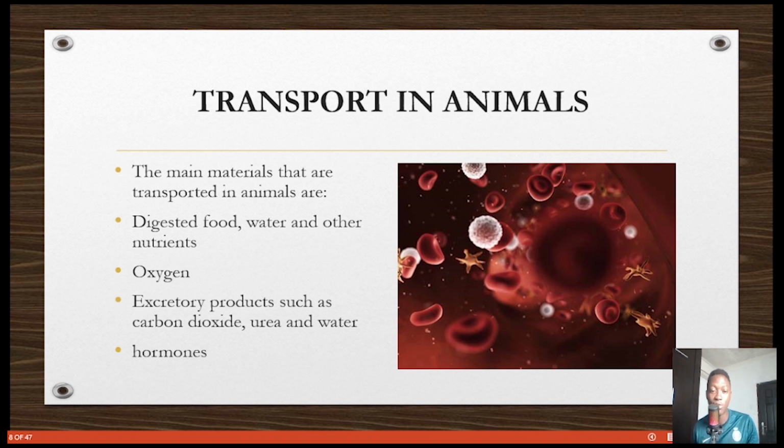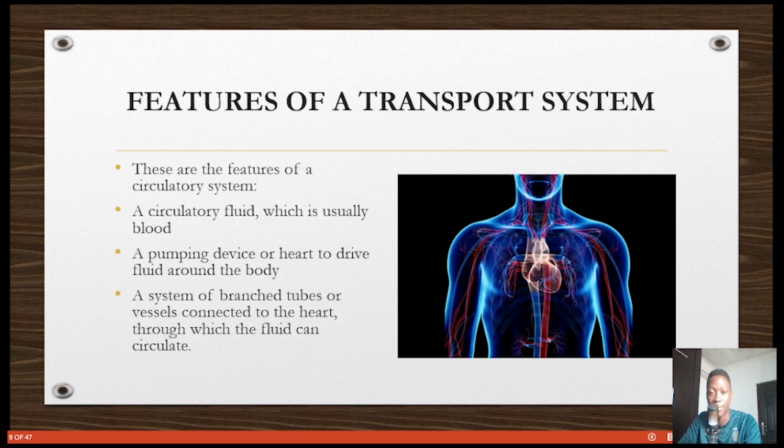Oxygen comes in through the lungs and needs to be transported to all the cells of the body so that they can respire, they can create energy from food. Because respiration is the use of oxygen to break down food for energy. So oxygen needs to be transported from the lungs to every cell. The cells, after metabolizing, after breaking down food, are secreting products such as carbon dioxide, urea, and water that also need to be transported out of the cell. Transport is needed. Then hormones and enzymes are also transported.